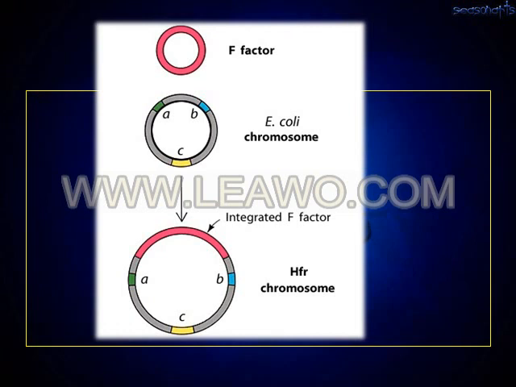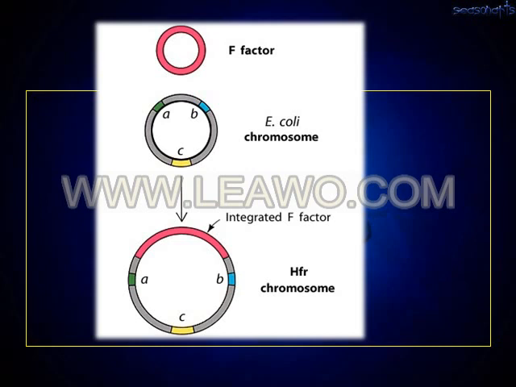In these pictures you can see the F factor on top, the chromosome of Escherichia coli in the middle, and the lower one, the F factor plus chromosome of the Escherichia coli, both. The F factor at the top is nothing but a plasmid, and this plasmid, or F factor, is integrated with the bacterial chromosome.